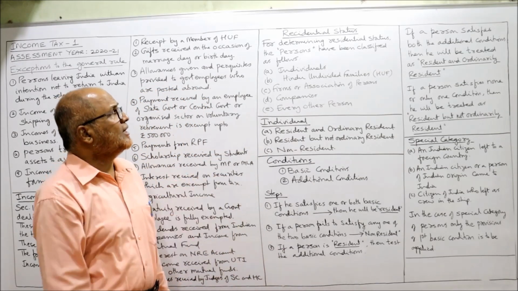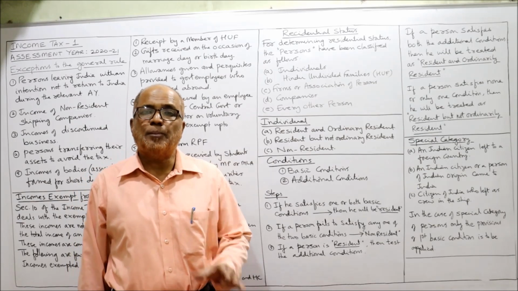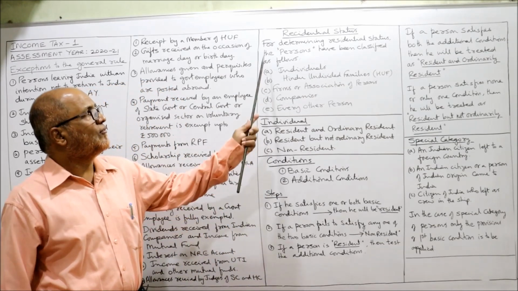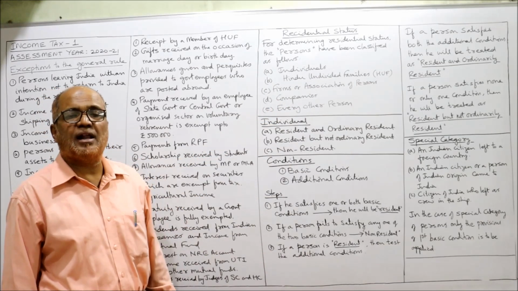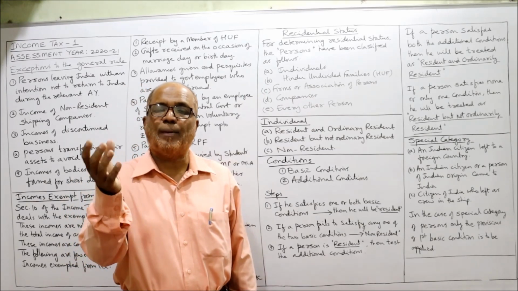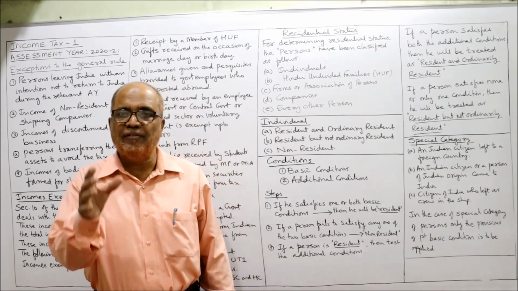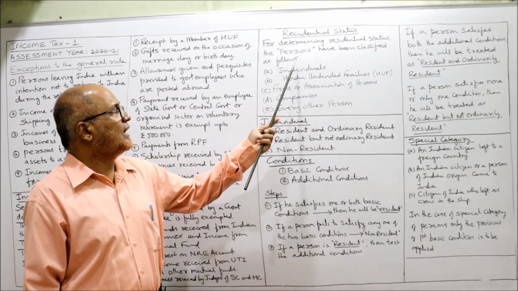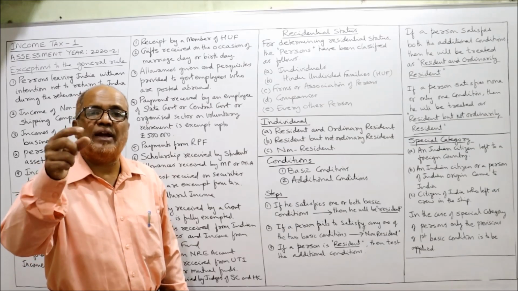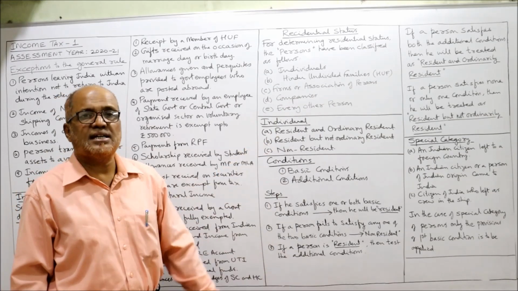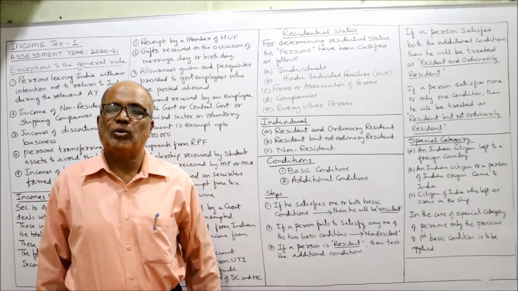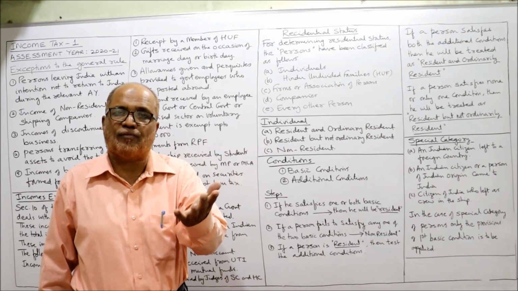The provisions regarding residential status are given in the Income Tax Act. For determining the residential status, the persons have been classified. So how to determine the residential status of a person? We have different types of persons. The first one, individual. Separate rules are there to find out the residential status of an individual. Then the residential status of a Hindu undivided family, HUF, because HUF is also one of the persons.